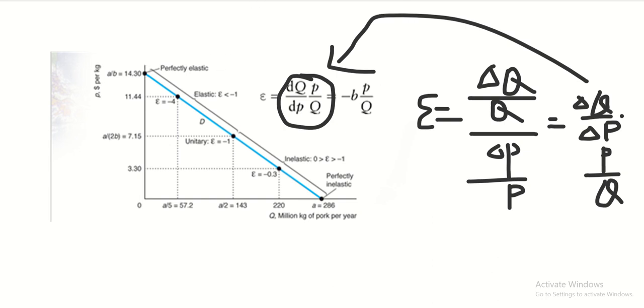Over here, let's go back to this point over here. The price is 14.3 over here, and the quantity is 0, which means that the P over Q over here will be an infinite number. An infinite number times a negative b will also give an infinite number. So that makes sense. That is perfectly elastic.